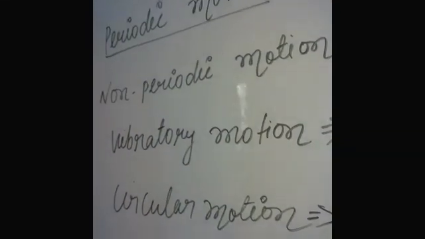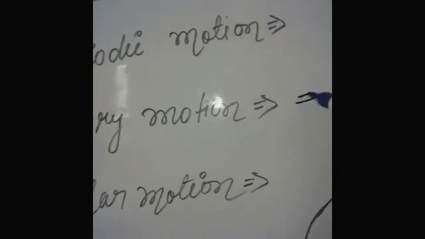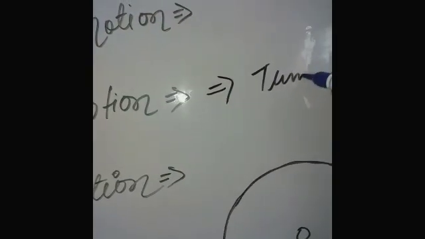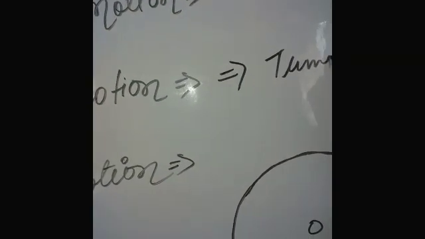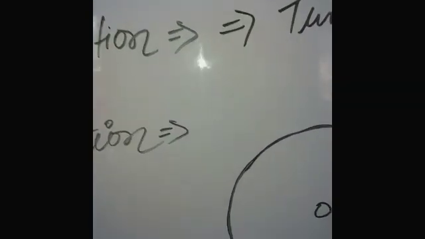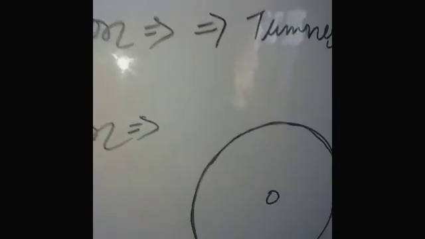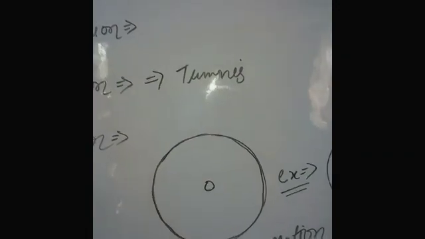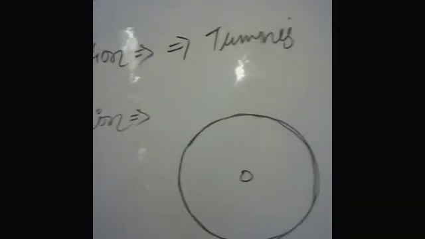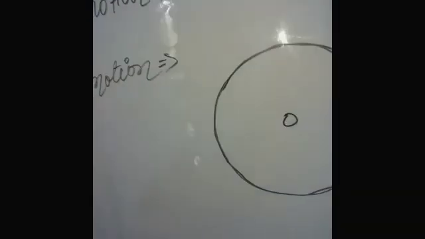When a body vibrates about its mean position, then its motion is known as vibratory motion. Clear, students? A tuning fork is an instrument which vibrates, and then it produces a vibratory motion.